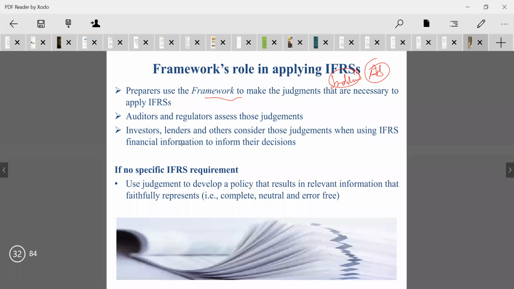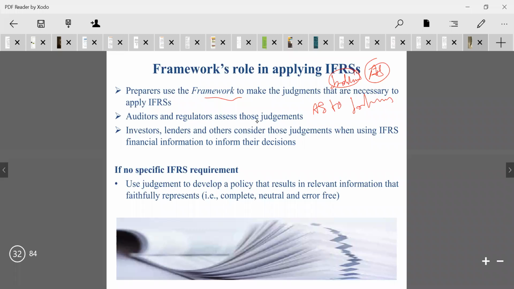With Indian AS, what are all the necessary things that will be required for the preparation after changing from the present Indian AS to international? What are all the necessary things that will be there to apply for the present IFRS? First, we have to use the framework concept here.